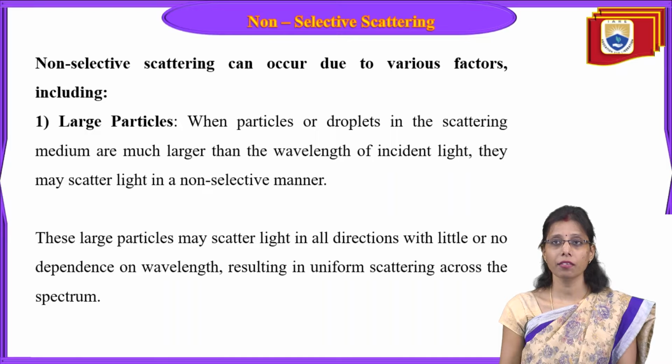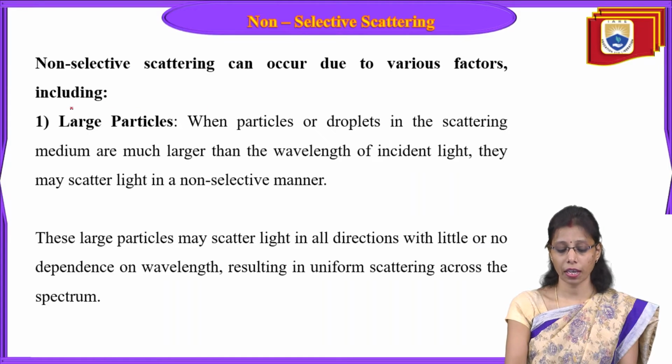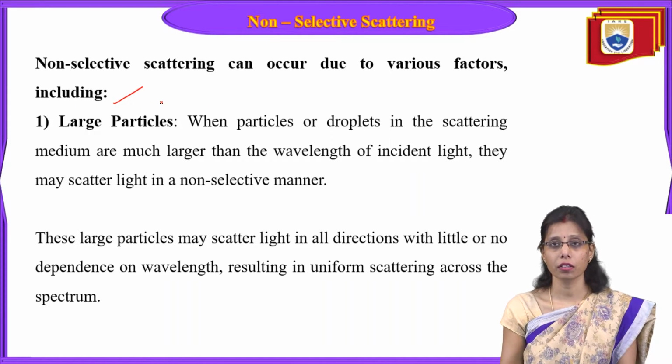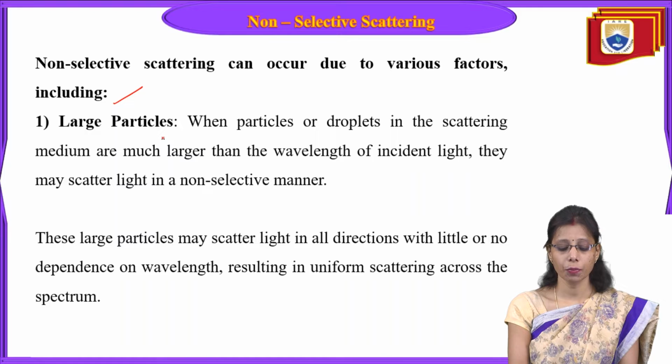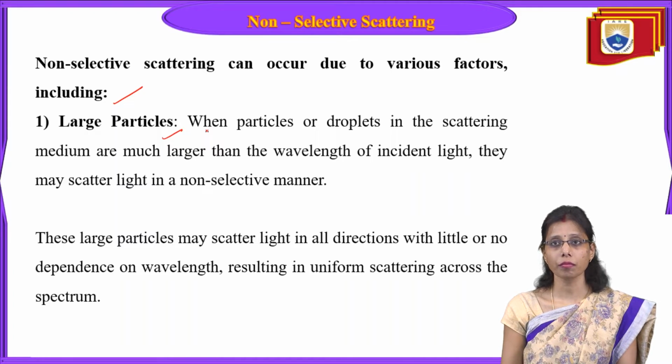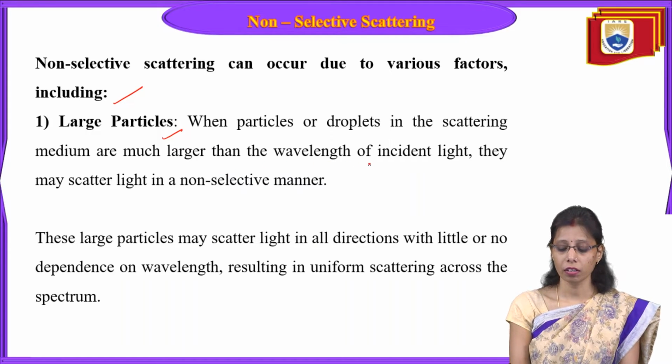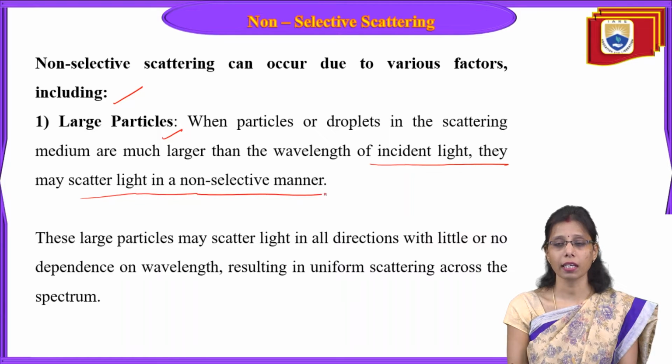Next, non-selective scattering can occur due to various factors. Why does it occur? So what are the factors here? We'll see. We have large particles present. When particles or droplets in the scattering medium are much larger than the wavelength of the incident light, they may scatter light in a non-selective manner.